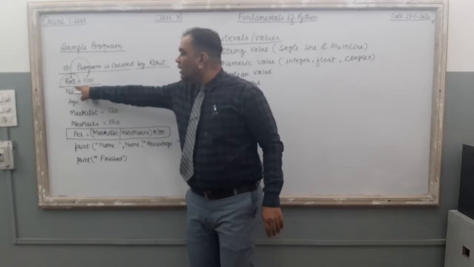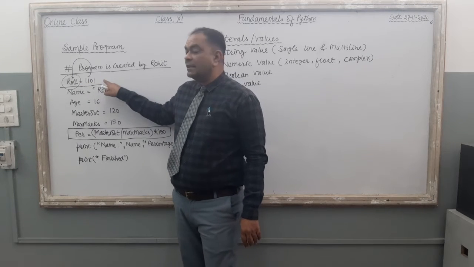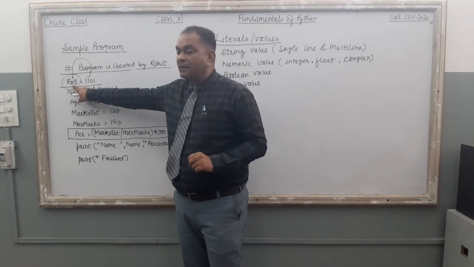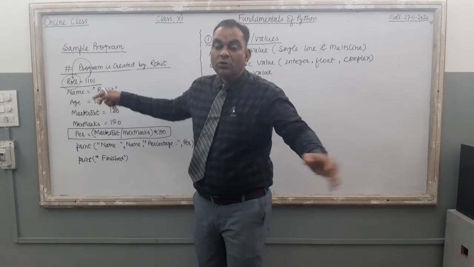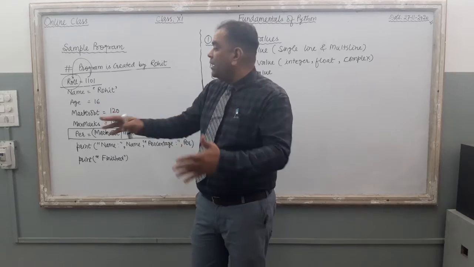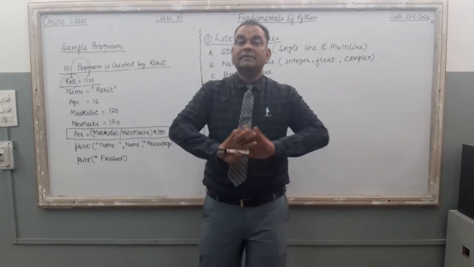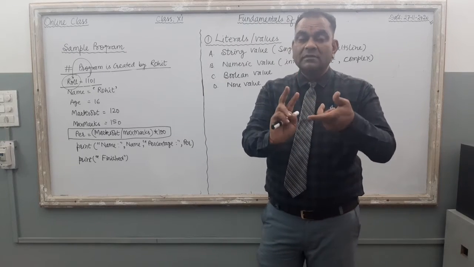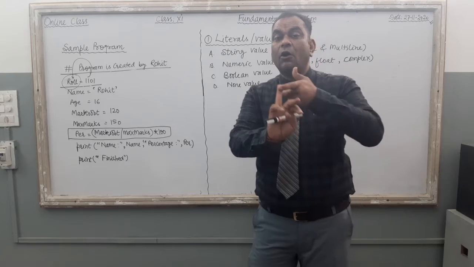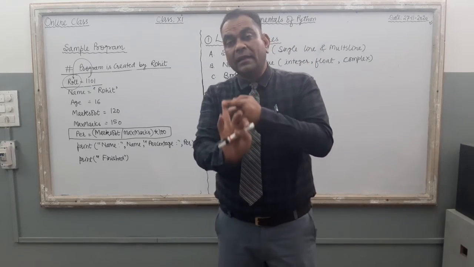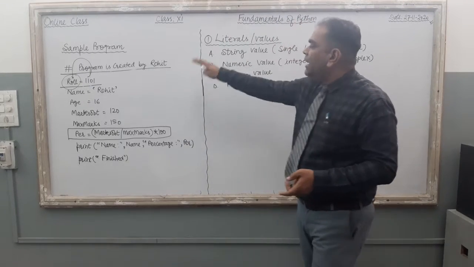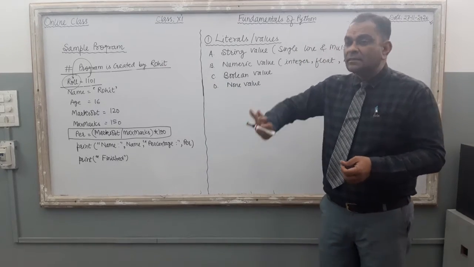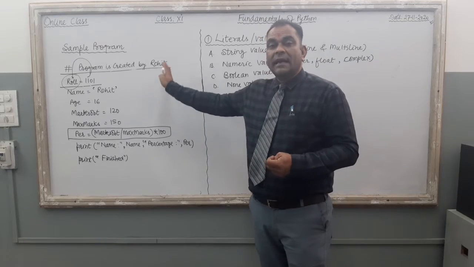Just see, roll equal to 1101. Here this is the statement, and in this statement roll is an identifier, 1101 is a value. So by combining the identifier and value with the assignment operator, the statement is created, right? So tokens are keywords, identifiers, operators or assignment, and the values that we provide to a particular variable. Clear? These all things are under the category of token.